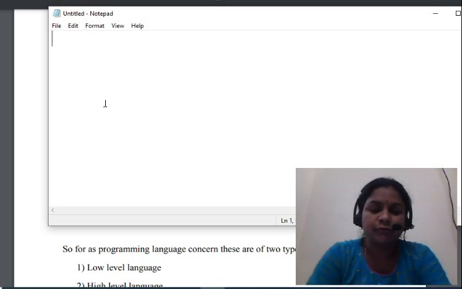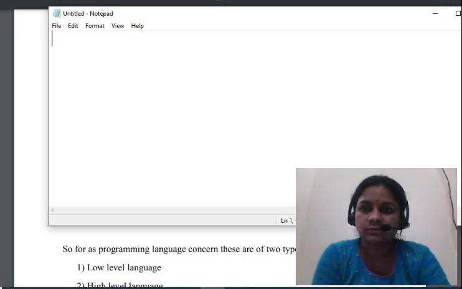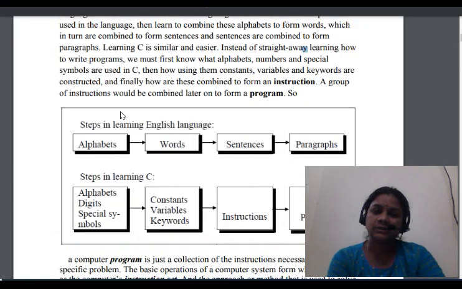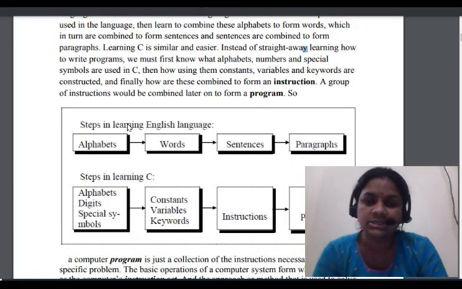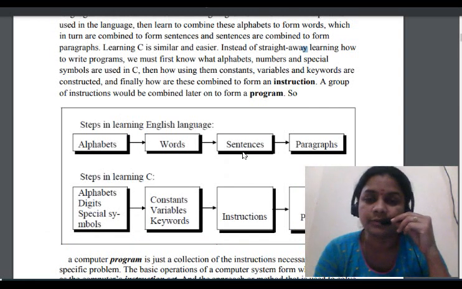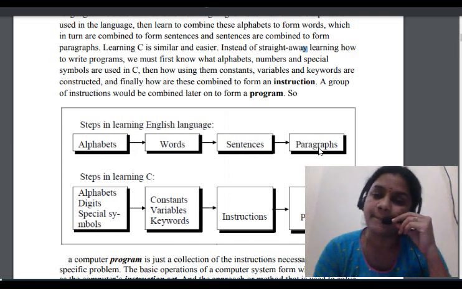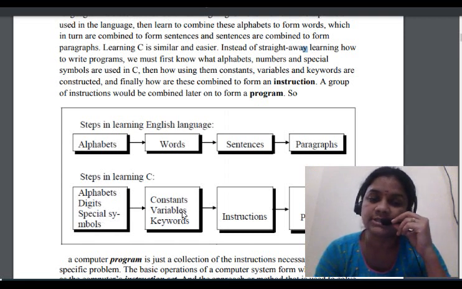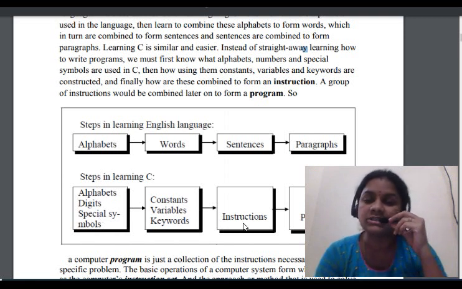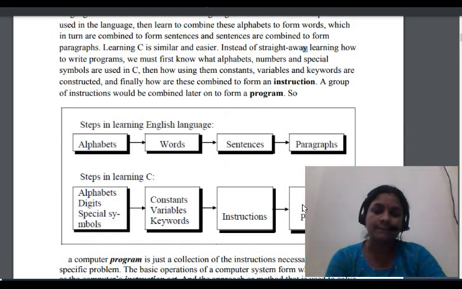See here, if you want to learn the English language, basically you are going to learn alphabets, words, sentences, and a paragraph. In the same way, if you want the C programming language, you are going to learn first alphabets, special characters and digits. Then constants, variables and keywords. Next here instructions and program. This is the program. Okay, and next let us see here. I am going to show the notepad here.